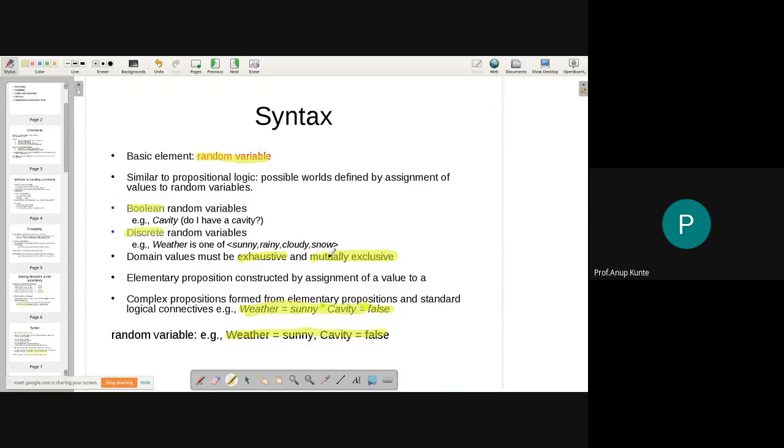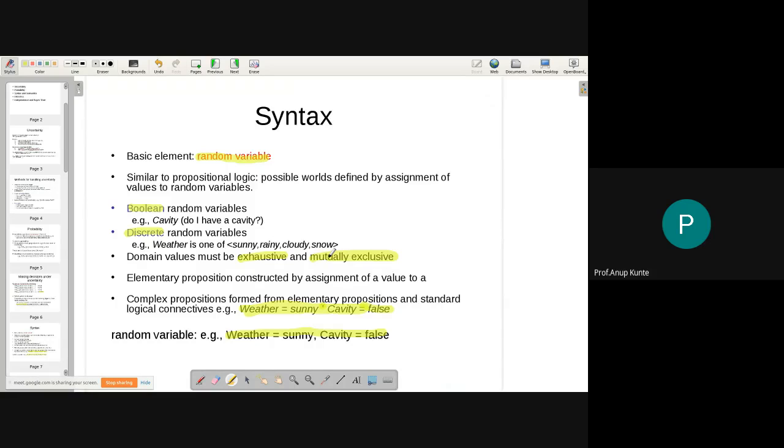Now what does mutually exclusive mean? Mutually exclusive means if the weather is rainy, it can't be any of the other three weathers. So I should be able to say that weather is rainy today, and I should not see it is cloudy or snowy or sunny on the same day. So that is the meaning of mutually exclusive. The event of weather being rainy is mutually exclusive to the other three events, that is, the event of weather being sunny, weather being cloudy, or weather being snowy. And this is true for all the other cases as well. So this is the meaning of mutual exclusiveness.